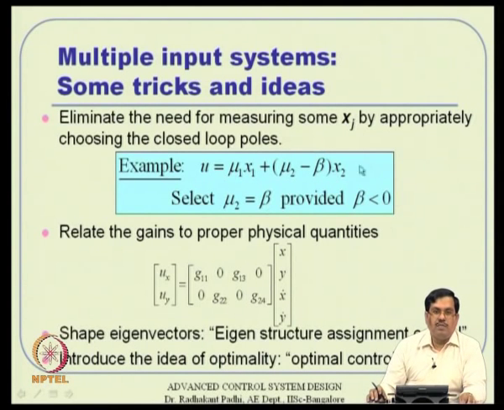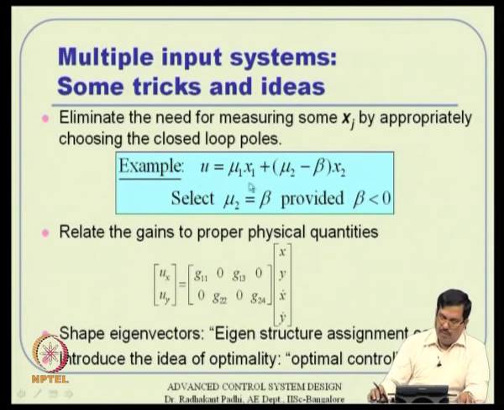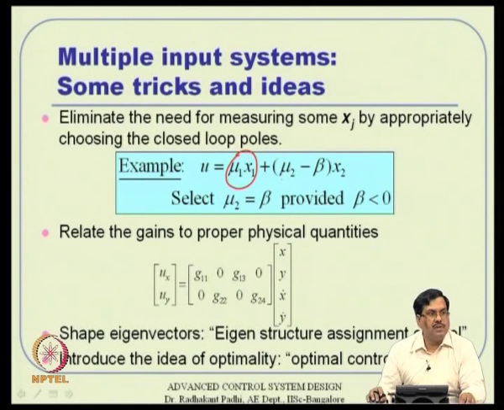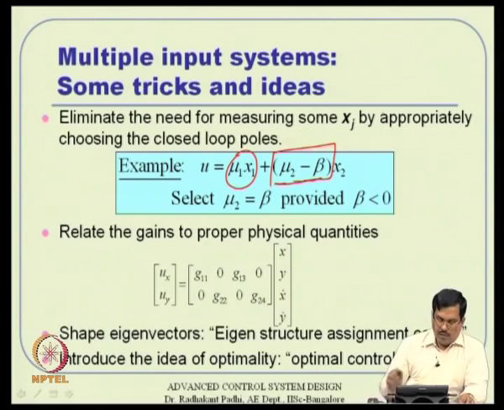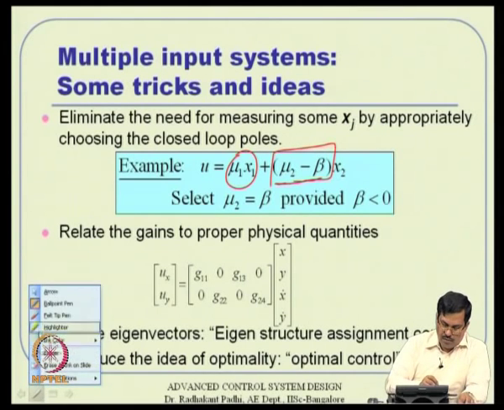But if it happens that way, some coefficient, this one need not be mu1, it can be anything, just a function of x1. But this one needs to be certainly mu2 minus beta. This need not be mu1 actually, it can be anything, that is okay. But this is of importance, this has to be like that. Then certainly I can select mu2 equal to beta, provided beta is negative, that is the only condition actually.